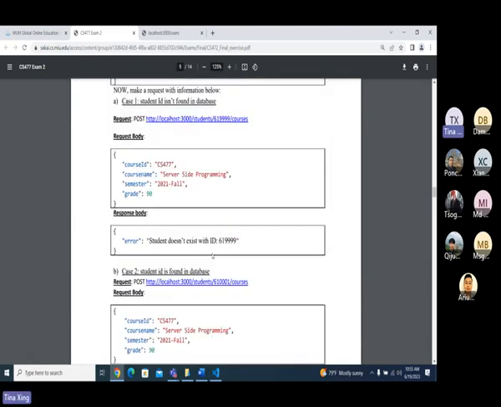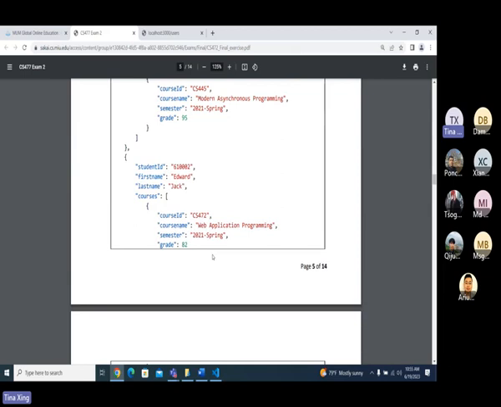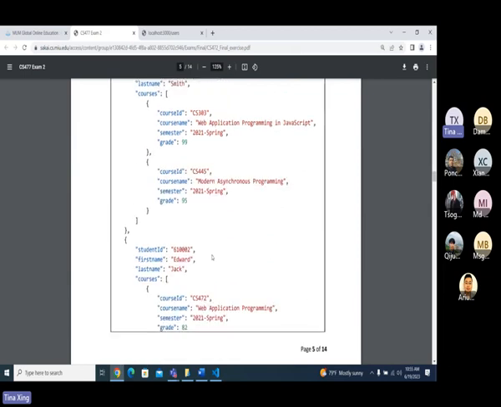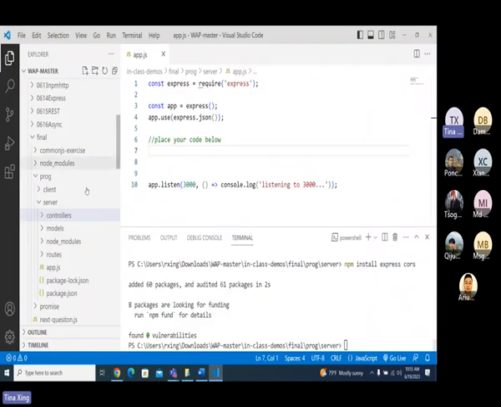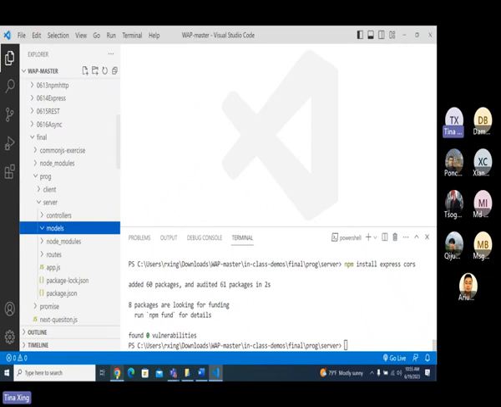To do this one, then we have to do a model. We have to do a model for a student, right? So for the model of student, here have something, okay? Let's do the model first, okay? Did you see this line?